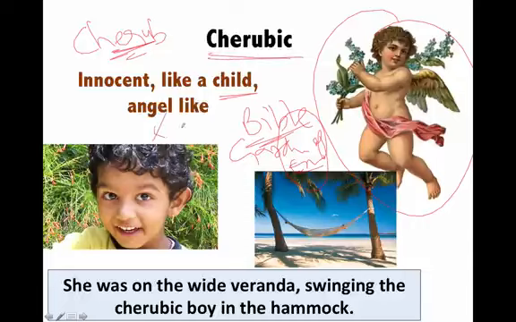For example, look at this girl. She is cherubic. So for example, I have made a sentence also. She was on the wide veranda swinging the cherubic boy in the hammock. This thing is called hammock. Something that is used to swing, and you can lie down here and this will keep on swinging mildly, and you can enjoy the wind, and that is sailing across the beach. So she was on the wide veranda swinging the cherubic boy in the hammock.